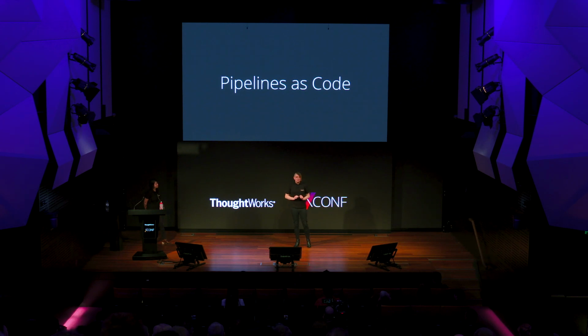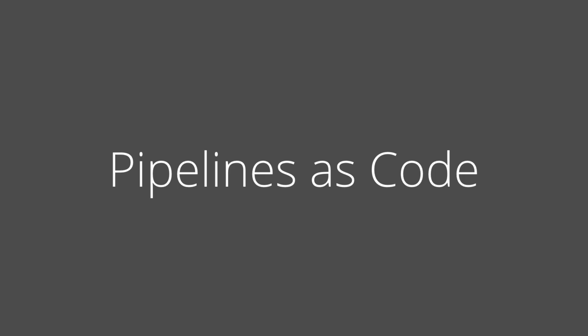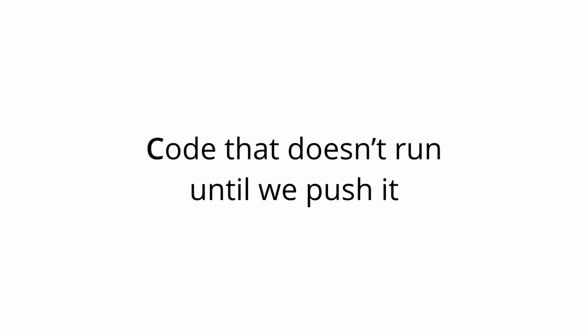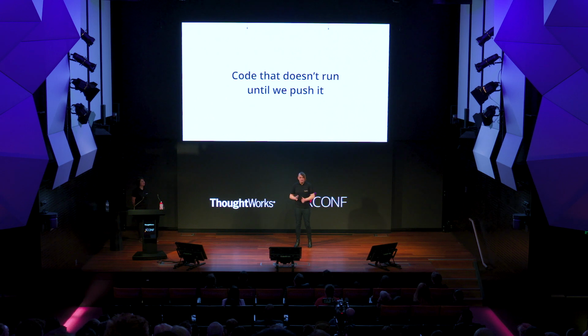But when it comes to our pipelines as code, our infrastructure as code, often we just don't have that kind of automatic syntax checking, either locally or in our pipeline. And that can lead to some really basic mistakes. And pipelines as code is a great example of this. When I started looking at pipelines as code and some of the problems we face, what I realized was pipelines are code that don't run until we push it by default, because it's code designed to be run in the pipeline by the CI tool, not locally. And that felt wrong to me.